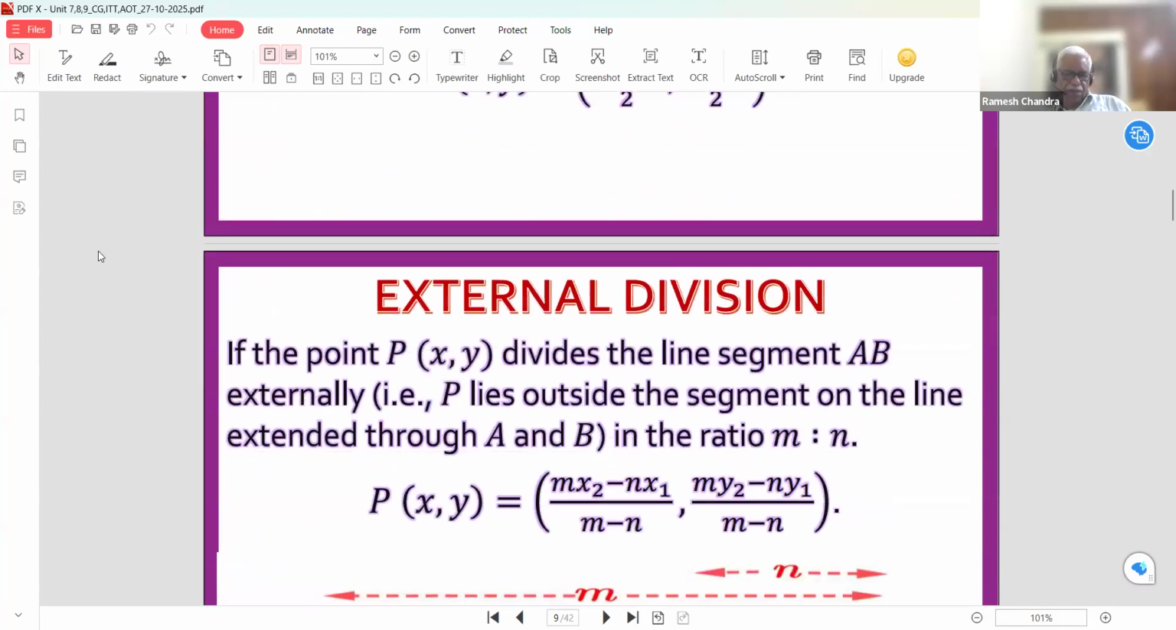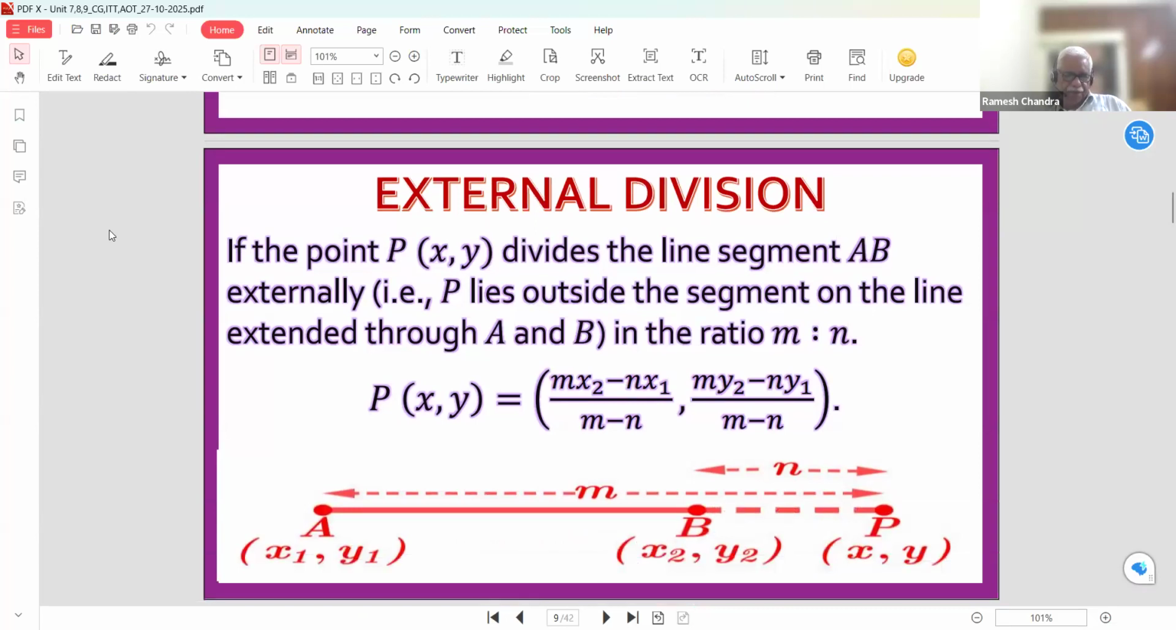Now, this is important: the external division formula. It is not given in our textbook, but it is the same as the internal section formula. If the point P(x, y) divides the line segment AB externally, students face some confusion. What is the external division? Now come to this figure. When the line segment AB is externally divided by the point P in the ratio of m is to n, that is AP ratio BP.